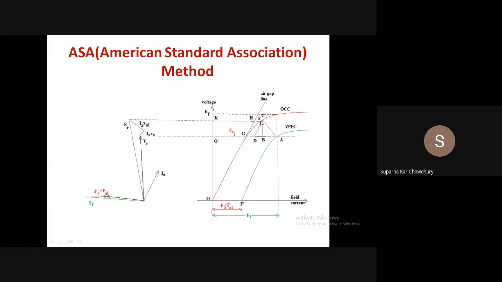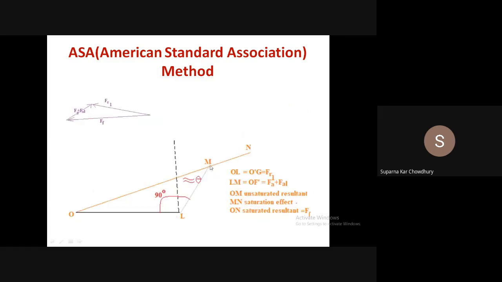So this increased value HF is required due to saturation. So this is the effect of saturation. This HF is measured. So with this, Mn is added, which is basically that saturation effect, the difference between the air gap line and the OCC. So this On will give you the saturated resultant value of FF.